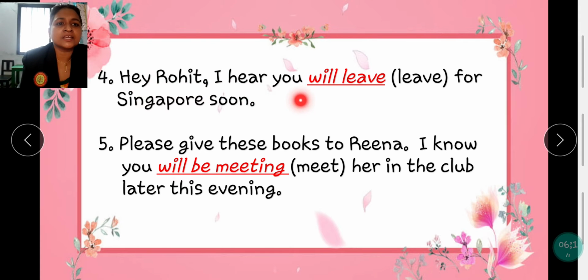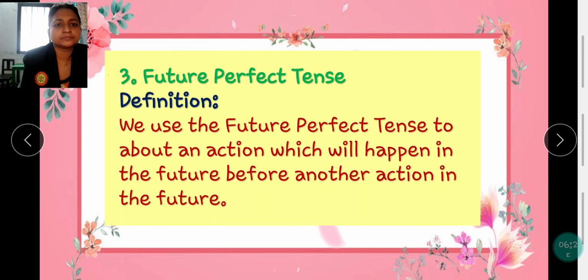Hey Rohit, I hear you will leave for Singapore soon. Please give these books to Reena. I know you will be meeting her in the club later this evening.